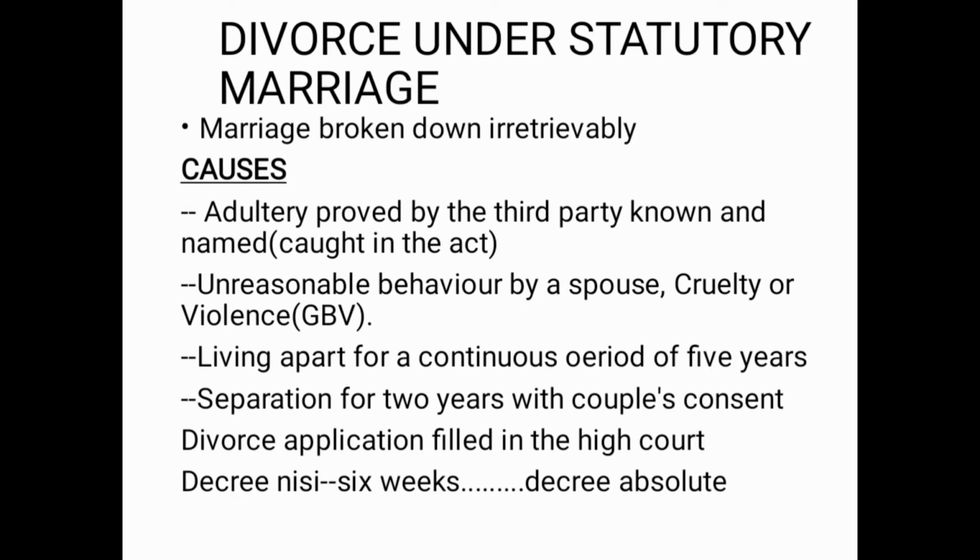Divorce under statutory marriage. Here there is only one ground, or one main reason, that is when marriage has been broken down irretrievably. Marriage is no longer able to be redeemed or saved. The causes: 1, adultery proved by a third party, known and named.